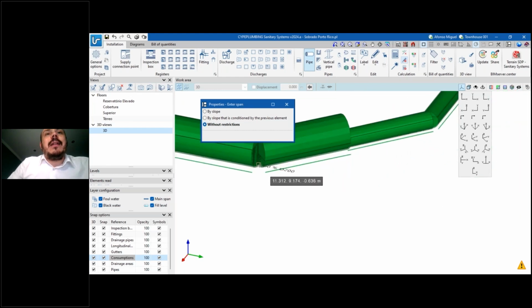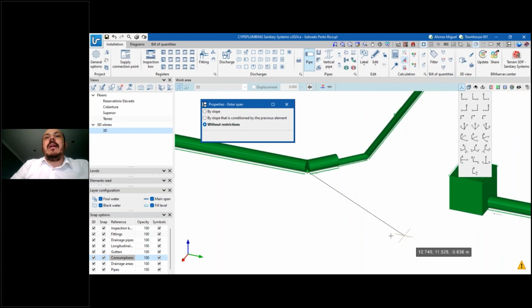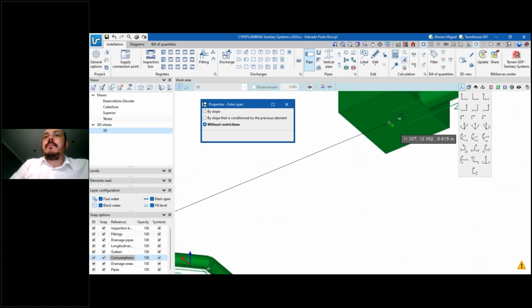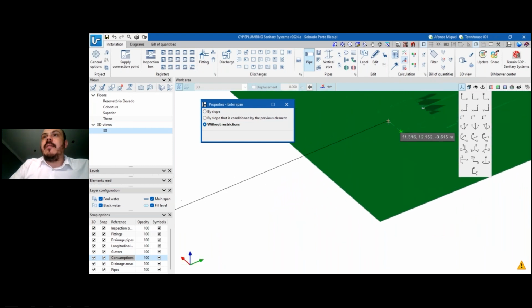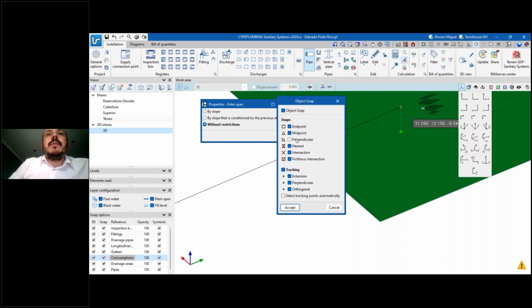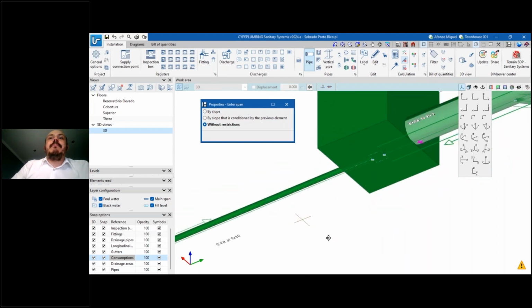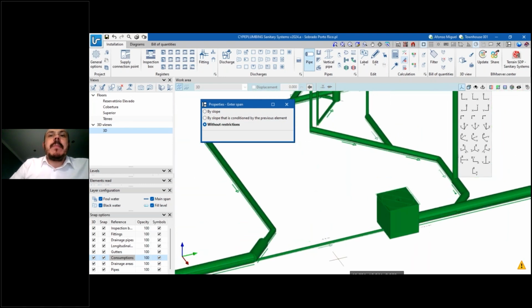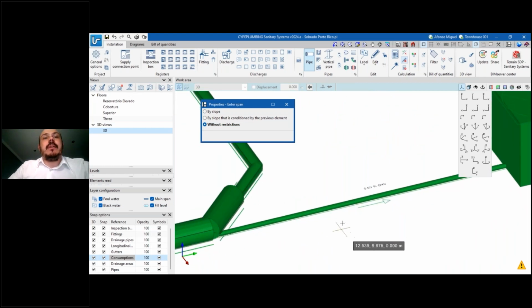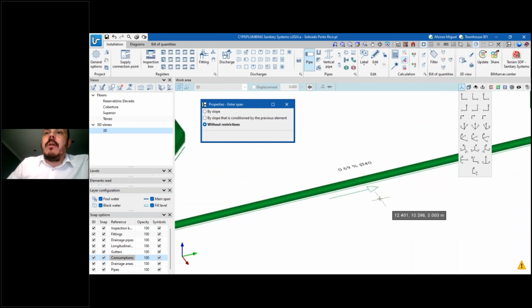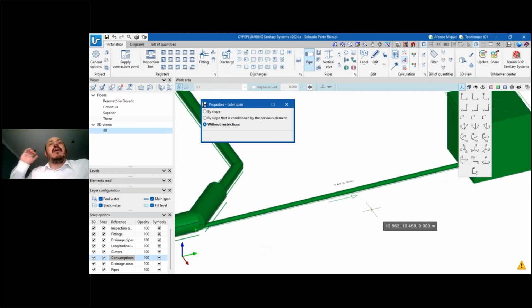And then, for example, I can click in this point, and the second point is to be totally free. And for example, I can click here. Let's find, for example, one point here that is in the middle of our, maybe our snap is not activated. Yes, it's not activated. Yeah, here, for example, and the pipe will be introduced. Okay. Two details that we must know here that are very important. The first thing is, as I started introducing the first point here and the second point here, this arrow indicates the direction of the flow.